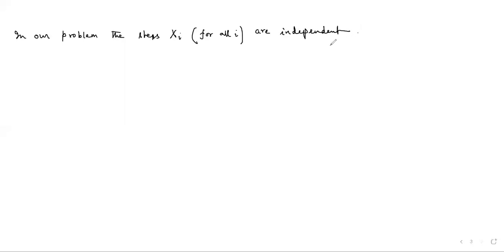So in our problem, the steps xi for all i are independent. It is mentioned in the problem. And so